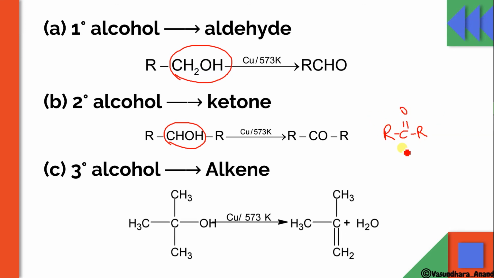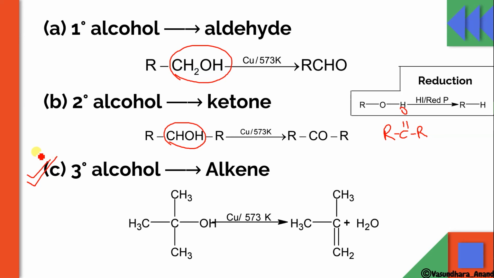So CH3, this is the tertiary alcohol. When this is treated with copper at 573, alpha beta elimination will be there. This is alpha carbon, this is beta hydrogen. The alpha OH and beta hydrogen will come out, and it will form the alkene. So this is the point to remember. For primary and secondary alcohol, heated copper will act as oxidizing agent, but for tertiary it will give you alkene.